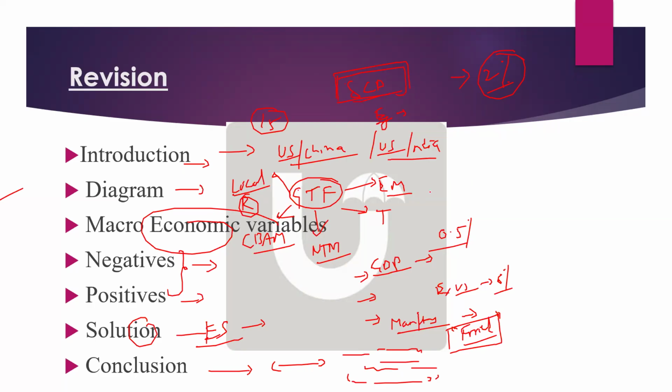Next, finally, if they don't have solutions, you should also try to write measures that can be taken, or solutions that India should adopt. So what are the three solutions you can write in short form?